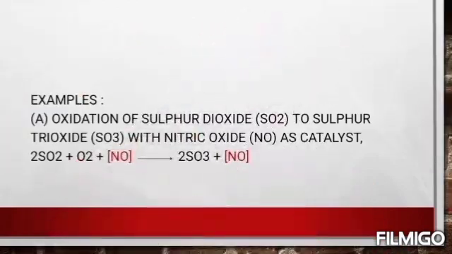The example of homogeneous catalysis is the oxidation of sulfur dioxide to sulfur trioxide with nitric oxide as a catalyst. In the homogeneous catalysis definition, the reactant and the catalyst should be in the same phase. Here the reactants are SO2 plus O2, both in the gas phase. And the catalyst is NO, which is also in the gas phase. So it is an example of homogeneous catalysis.